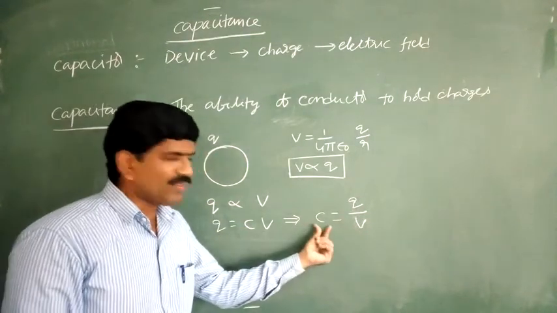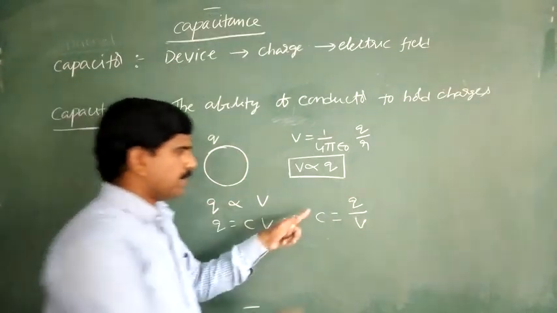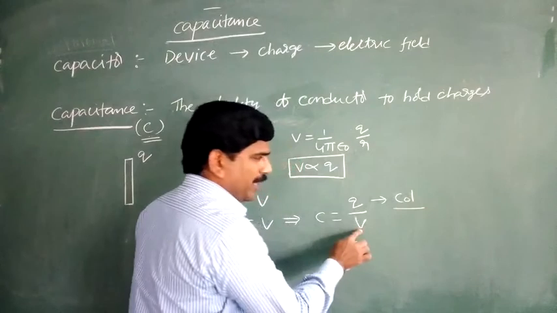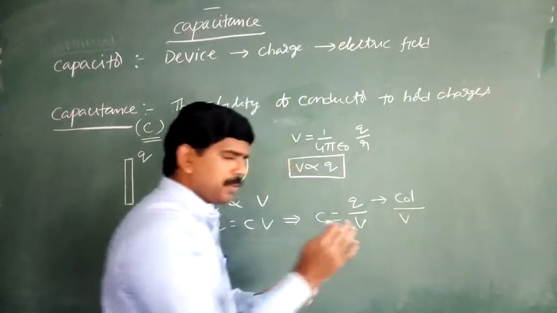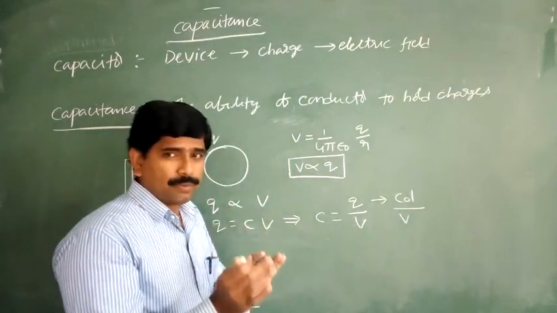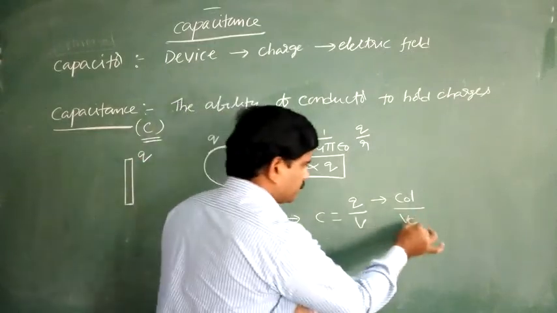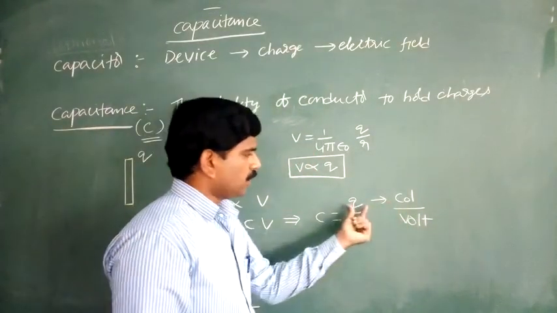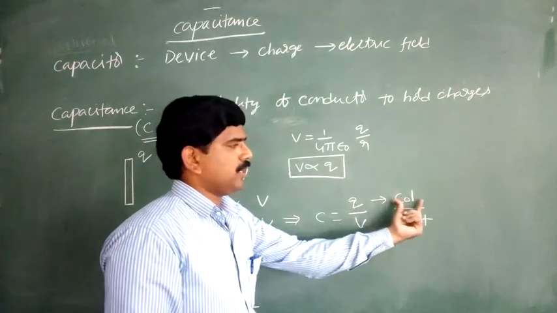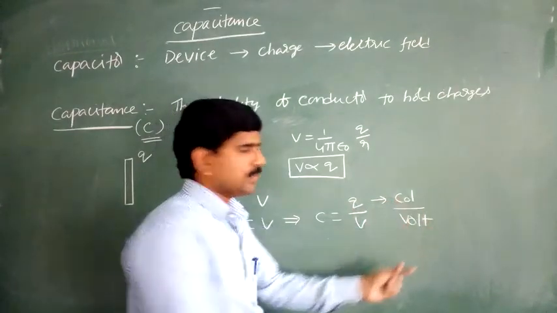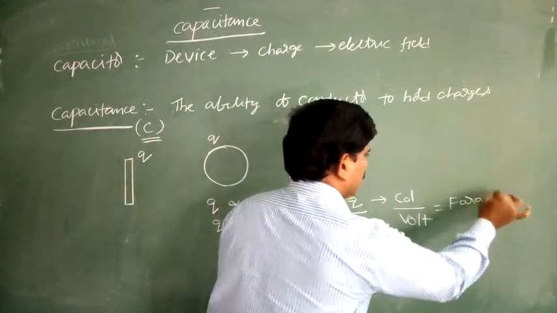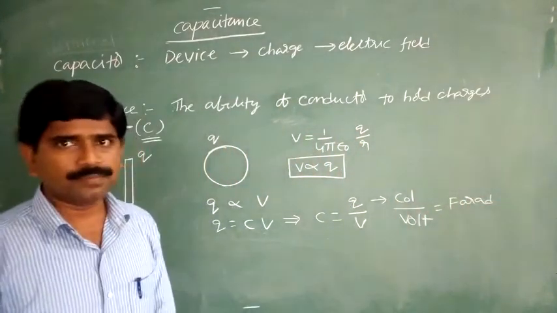What is the unit for capacitance? Observe, the unit for charge is the coulomb, and the potential or potential difference is measured in volts. C is equal to Q by V, so the unit is coulomb per volt. This is what we call the farad.